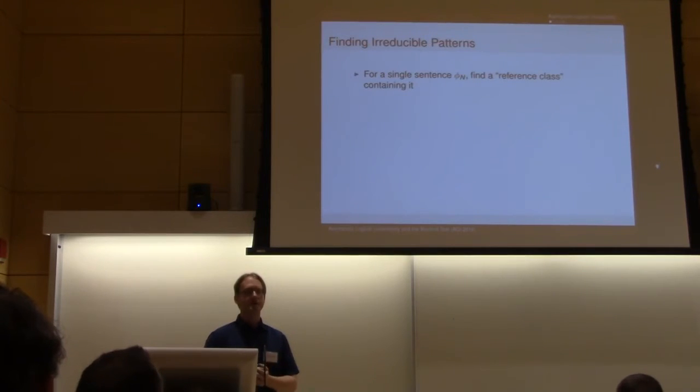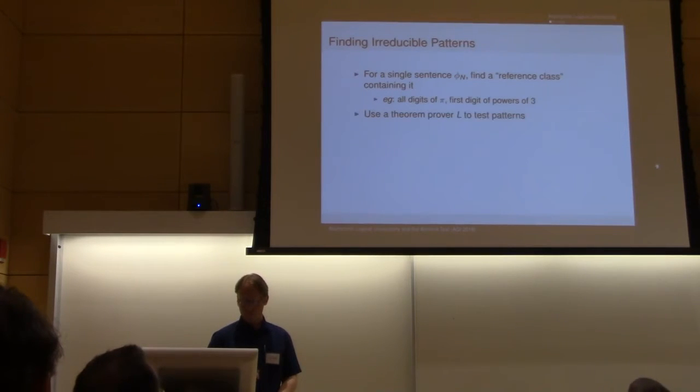So our general strategy for doing this is going to be to find a reference class for any sentence that we want to give logical uncertainty on. Example reference classes are the ones I mentioned before: all the digits of pi, or all the powers of 3, or the first digit of the powers of 3. And we'll also make use of a theorem prover to get a sampling of how many elements are true or false in these patterns that we're testing.